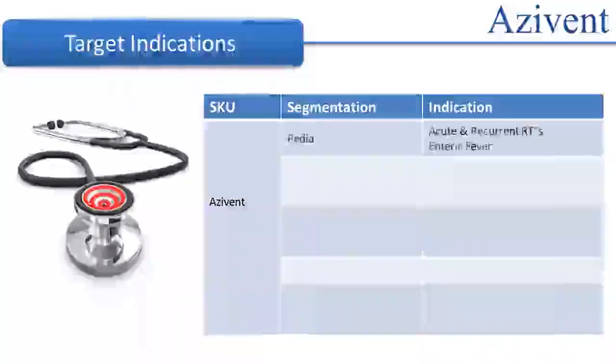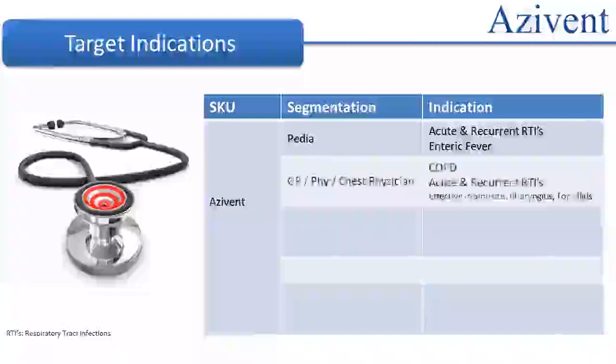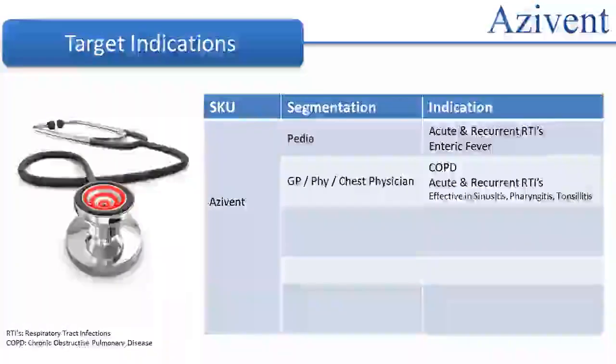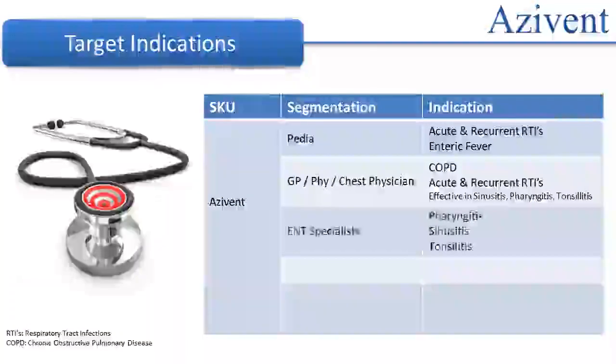Coming to the specialty-wise target indication for Azivent. For pedia, the target indication would be acute and recurrent respiratory tract infections and enteric fever. For general physicians and chest physicians, the target indication would be chronic obstructive pulmonary disease or COPD, acute and recurrent respiratory tract infections such as sinusitis, pharyngitis, tonsillitis.